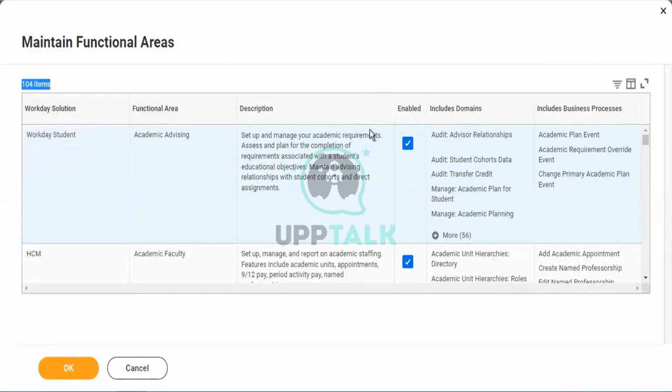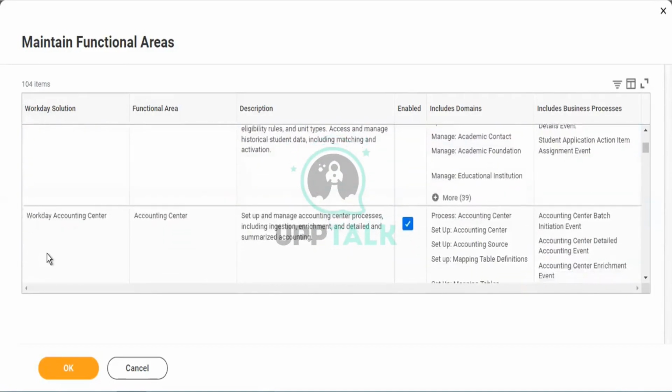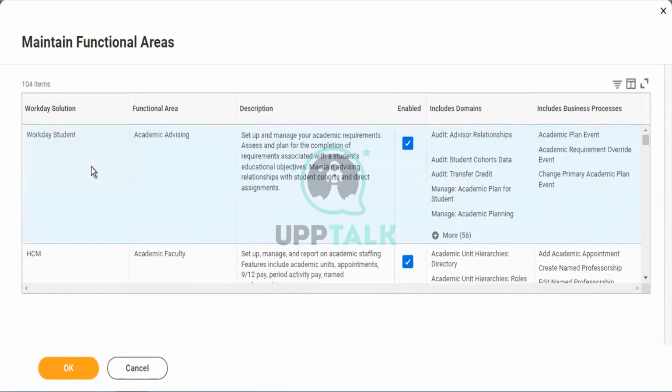First, let me give an introduction to this tool. You can see here Workday Solution. Below, you can see Workday Student and HCM. You can see Workday Student, Workday Account Centers. You can see multiple options here.